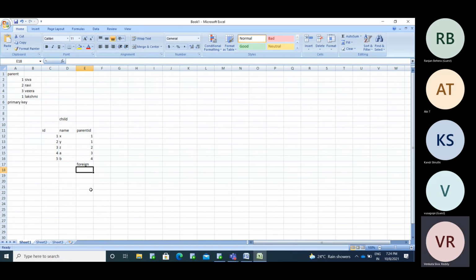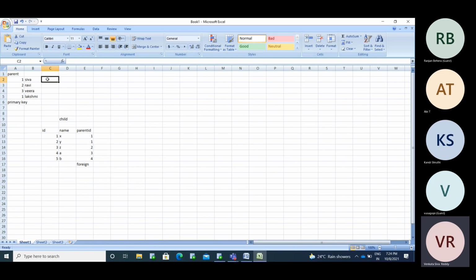Now, if you want to maintain more than one primary key, see here. The parent table has one Shiva and one Lakshmi. These two people are not the same, though you have the same ID. In this case, you may have other fields in the parent table, not only name and ID, such as parent age and parent name.